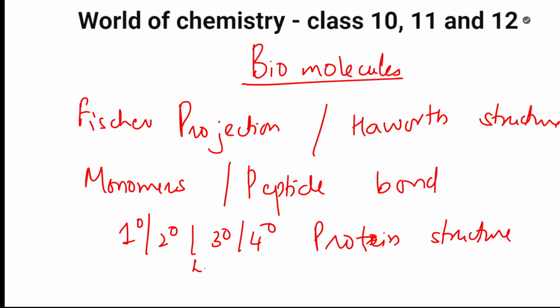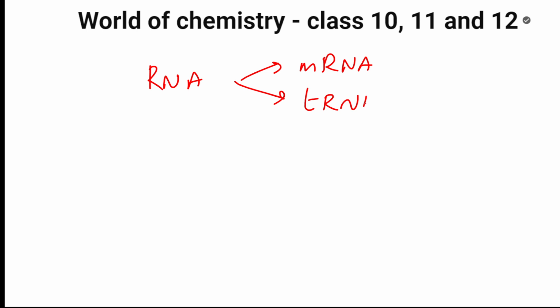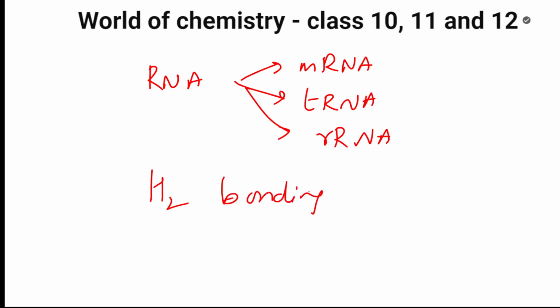your DNA structure, and then comes your RNA. In that RNA you have your mRNA. What is the role of that? mRNA role, tRNA role, and then rRNA role. Yes, these are all you have to study. And they'll ask you a little concept about hydrogen bonding. Hydrogen bonding concept is what they'll ask you. That's it. These are the concepts of your 12th board examination, students.